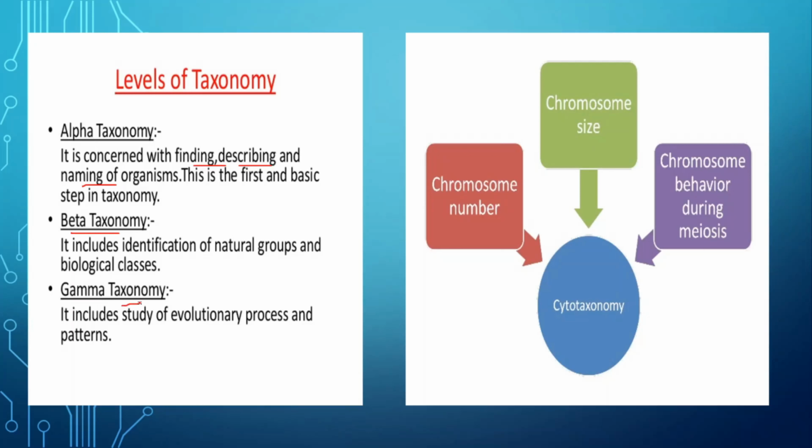Now gamma taxonomy. In gamma taxonomy we study the evolutionary process, their relationship with the plants or animals present now or some extinct ones, and how they evolved, where some characters may be similar, some may be different. All these processes we study, and that is known as the evolutionary process.